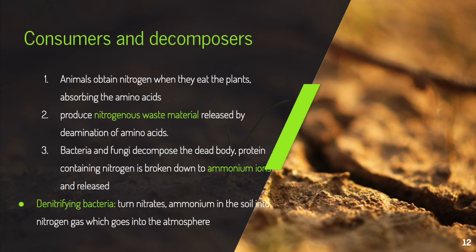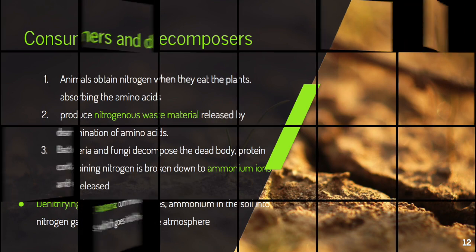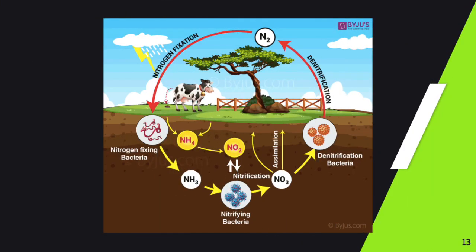The ammonium ions and compounds can seep into the soil, and that is when the nitrifying bacteria come into play. They can turn nitrates and ammonium ions in the soil into nitrogen gas, which goes back into the atmosphere. The complete cycle is shown in this diagram.